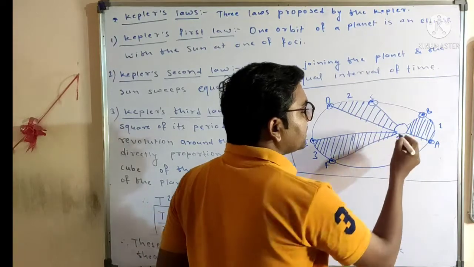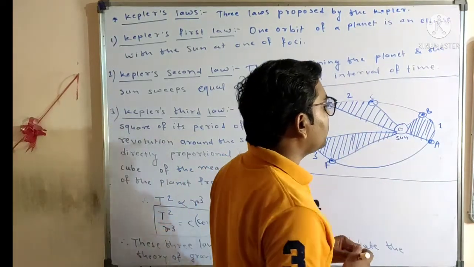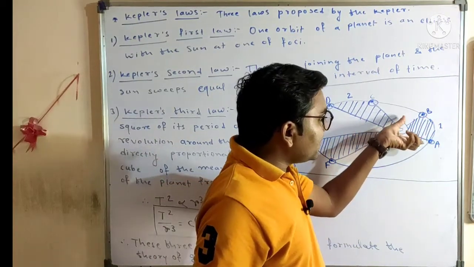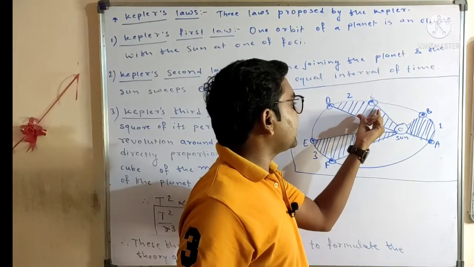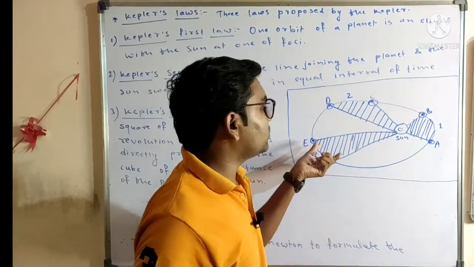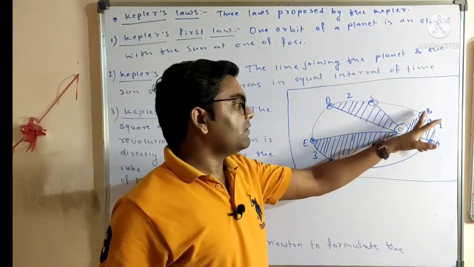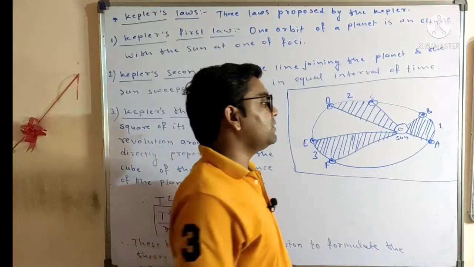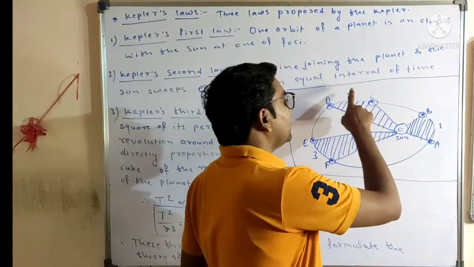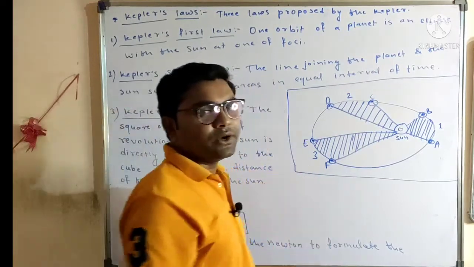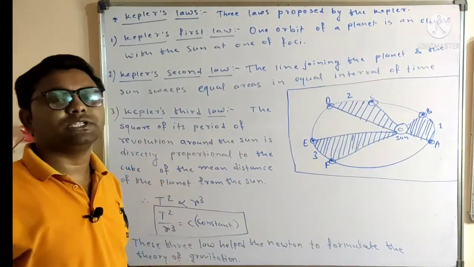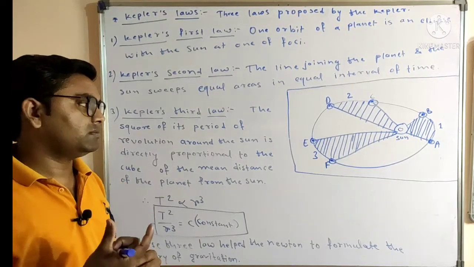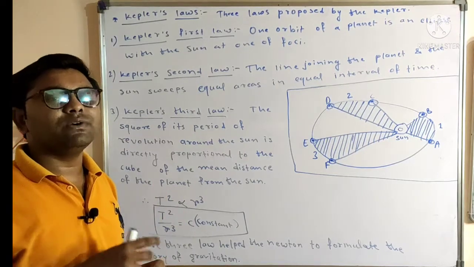Let's say this is the O point, and it sweeps the area AOB. That same area will be swept in the second position, and in the third position also, because it takes an equal interval of time, and so it sweeps equal area in equal intervals. If we calculate the area of the first position, then the second and then the third, we will get the same area in all three positions, because it takes equal intervals of time, and we consider the equal area covered by the earth.